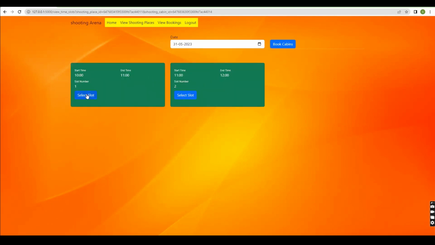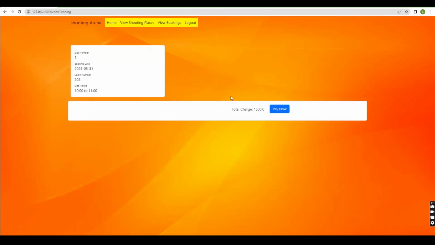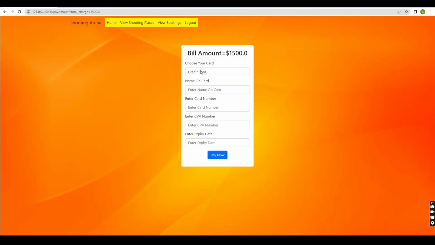By clicking the select slot button and selecting the slots, the book cabins button will be clicked, and after that the payment will be displayed here. We'll click on the pay now button, and after that we'll enter the payment section. So this is the card.